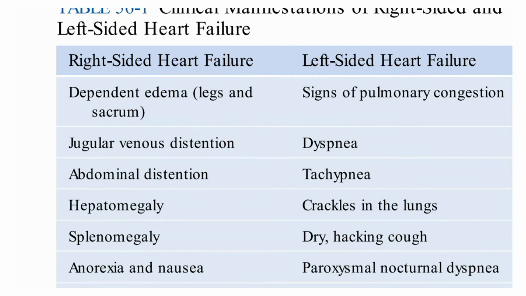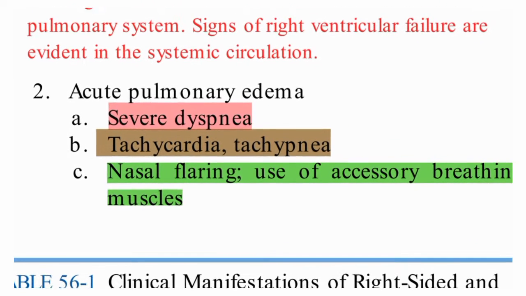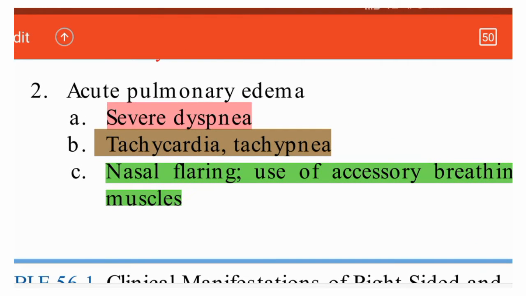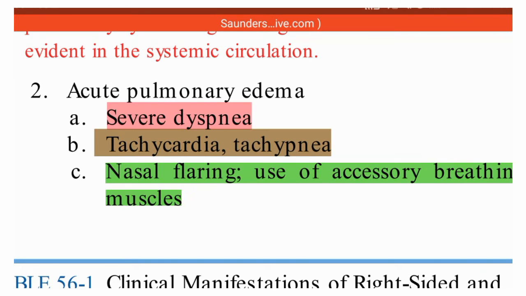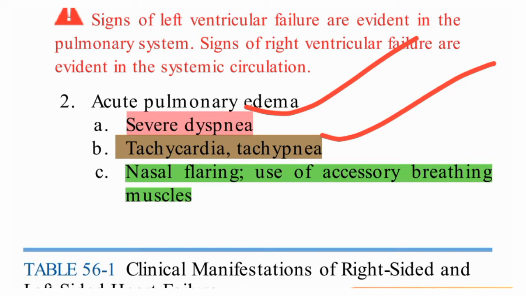Now coming to acute pulmonary edema. When acute pulmonary edema is there, what symptoms or signs can you see? Severe dyspnea will be there, because fluid is collected in the lungs. Tachycardia and tachypnea will be there. Nasal flaring will be there.